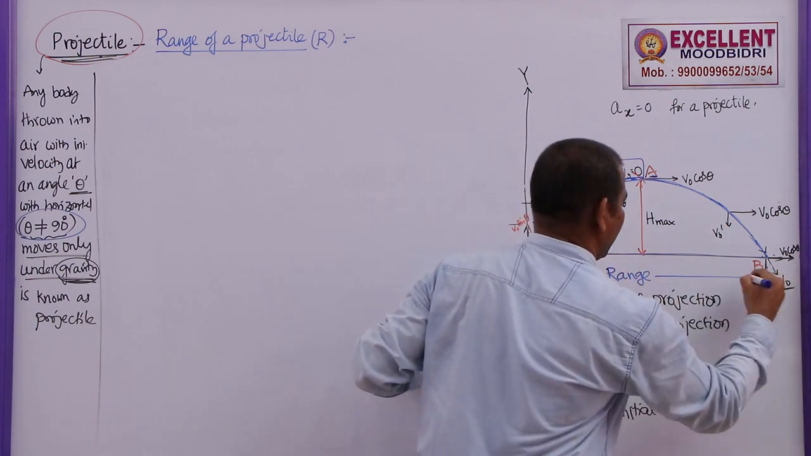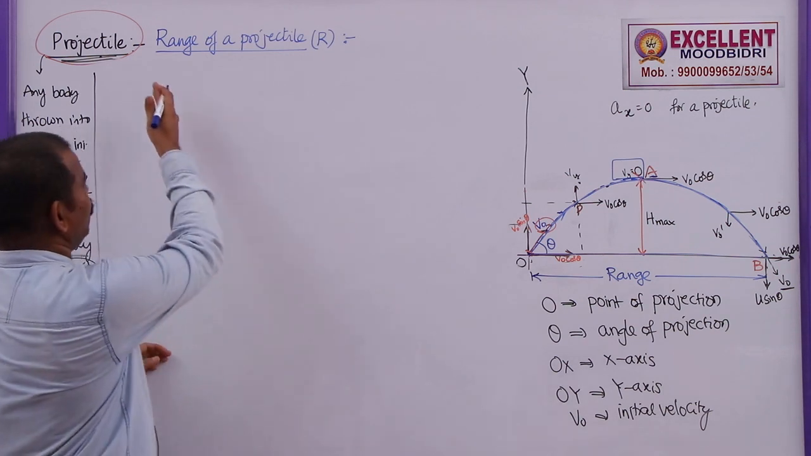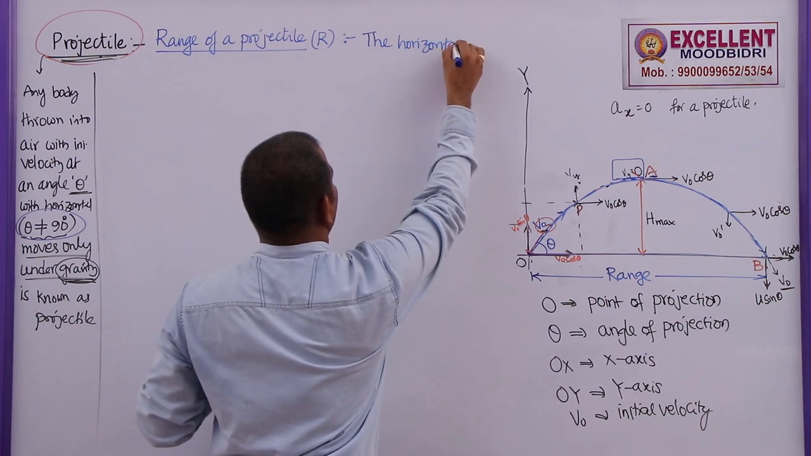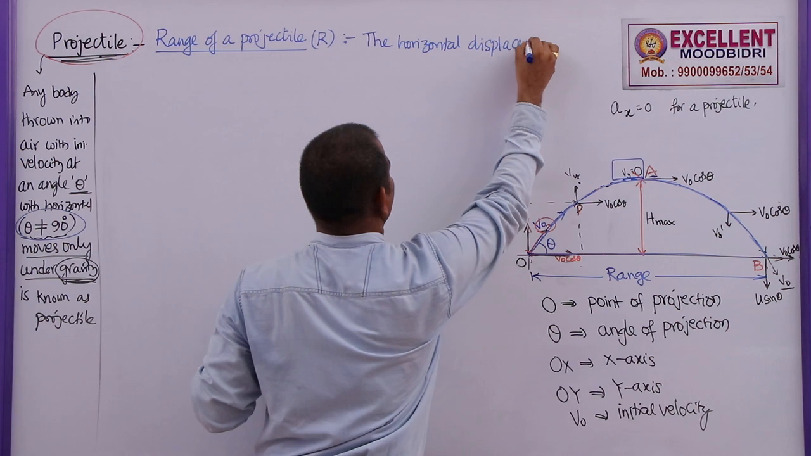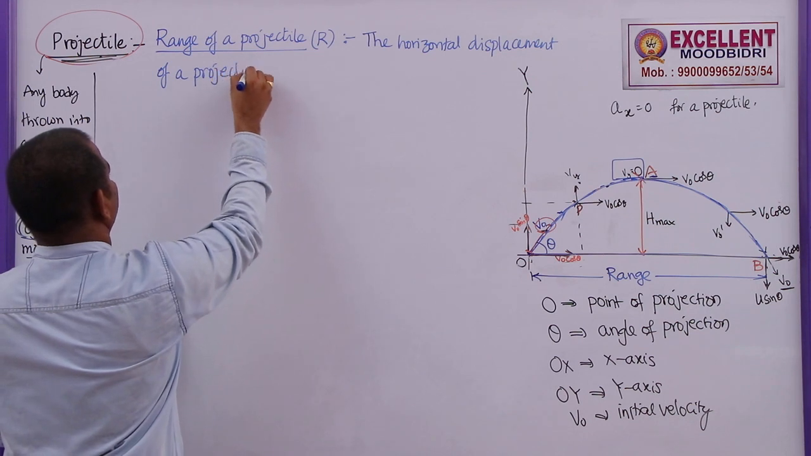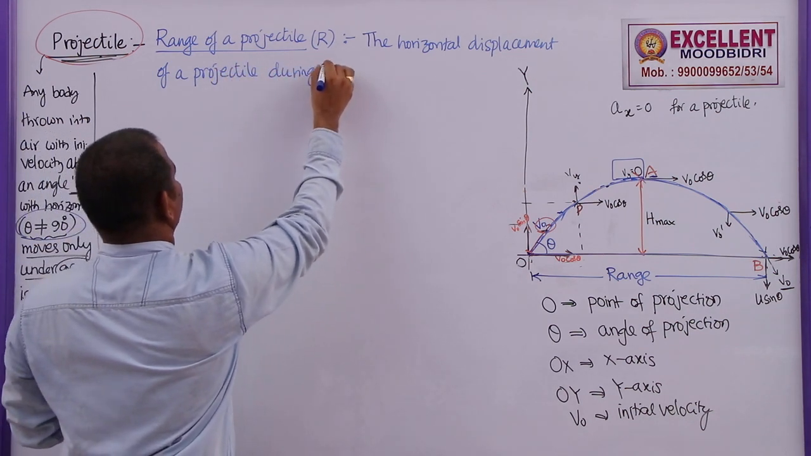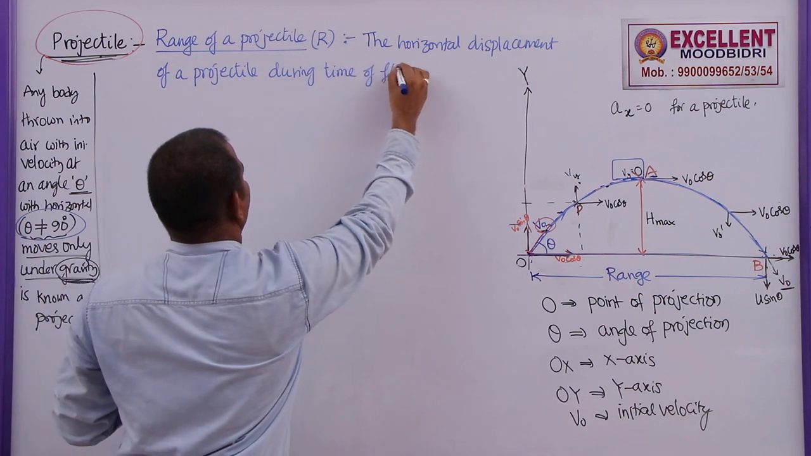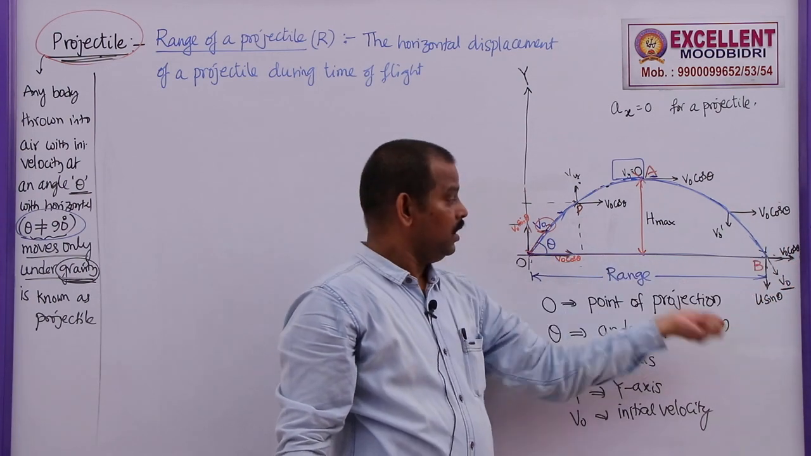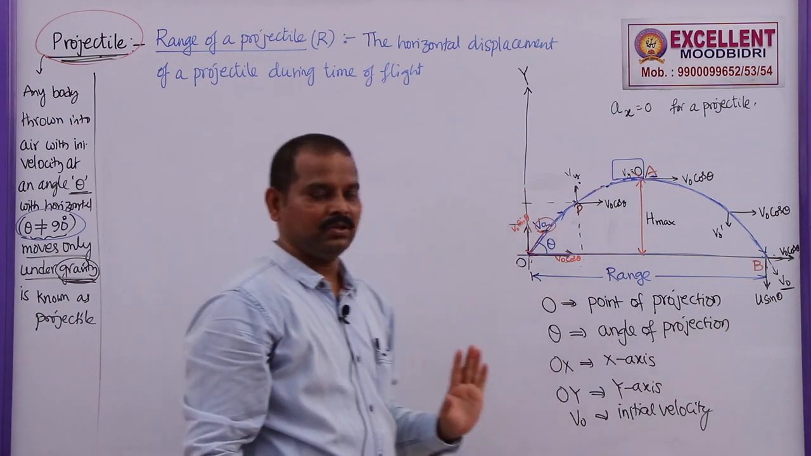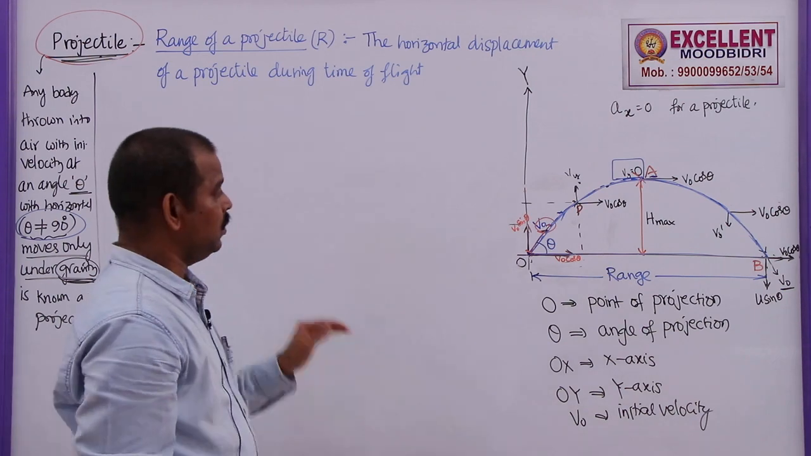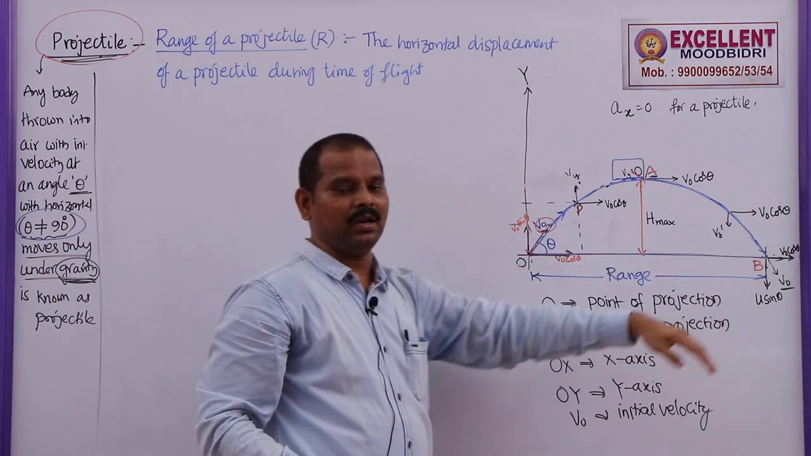Range is the horizontal displacement of the body. So we are defining this as the horizontal displacement of a projectile during time of flight. During this time of flight, when it is in flight, it will cover some horizontal displacement. This horizontal displacement in this diagram, OB, is called range. So in all other cases we considered the vertical motion. Now for range I need to consider the horizontal motion.